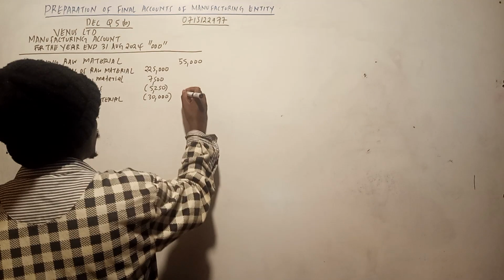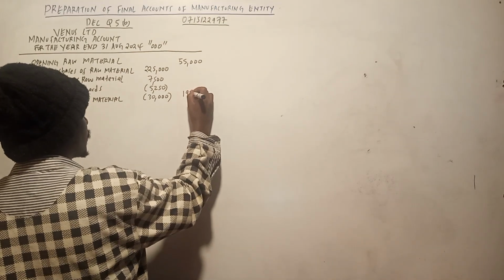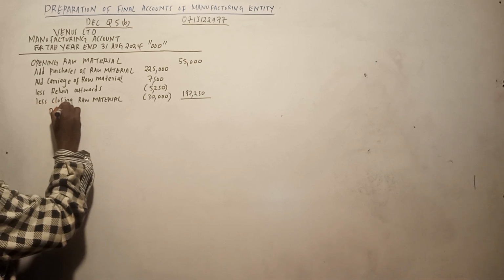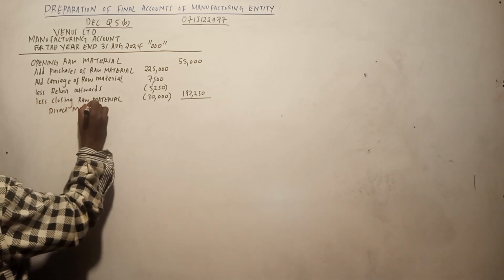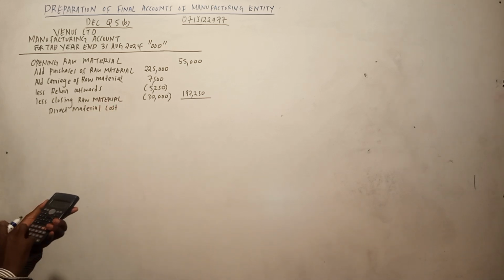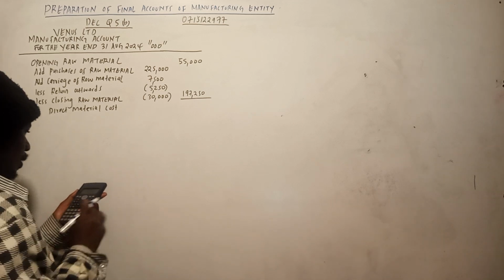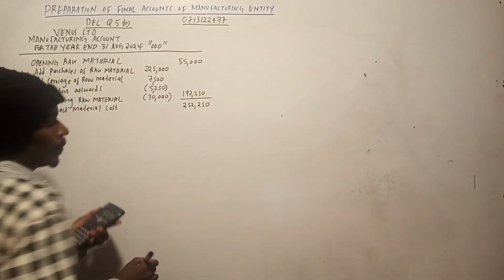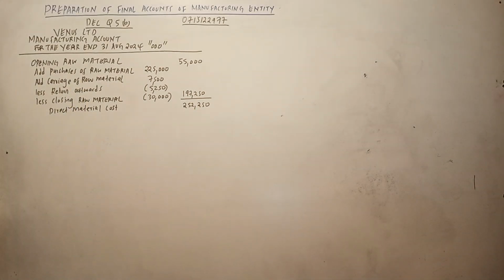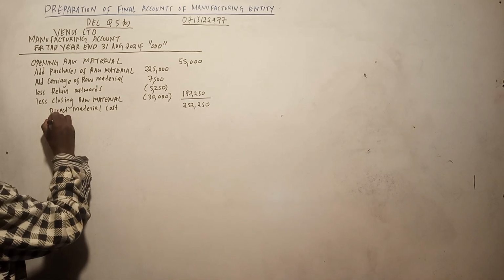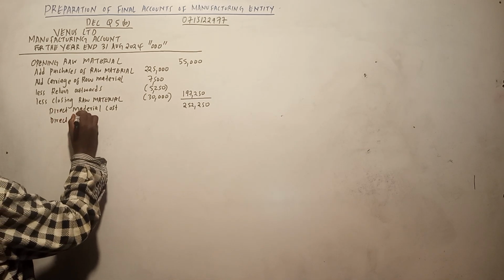So unapata 197,250. So we add it together, we get the direct material cost. So plus 55,000. Inakuja 252,250. Now once we have that, we can add now the direct labor cost.